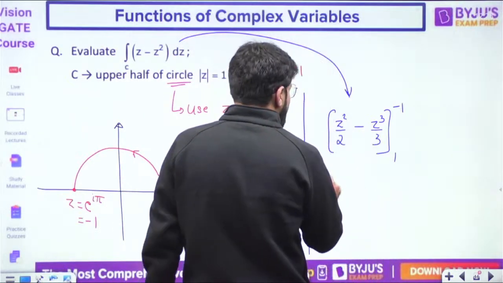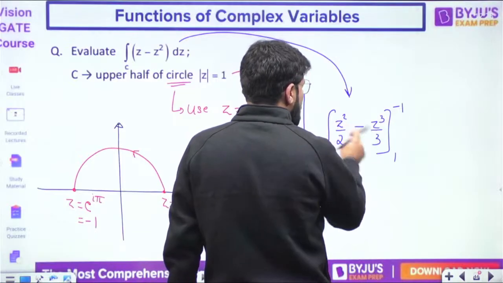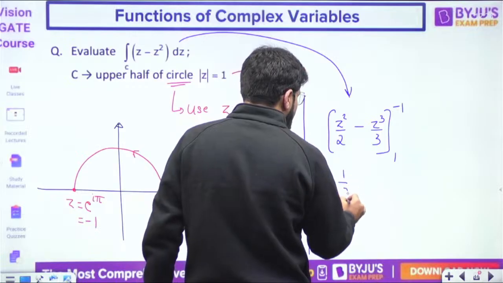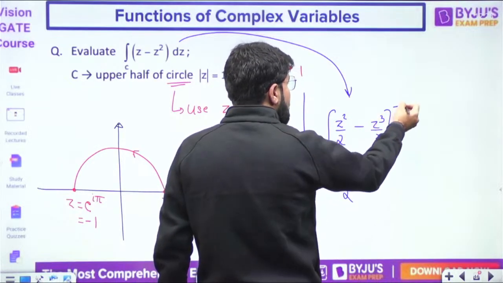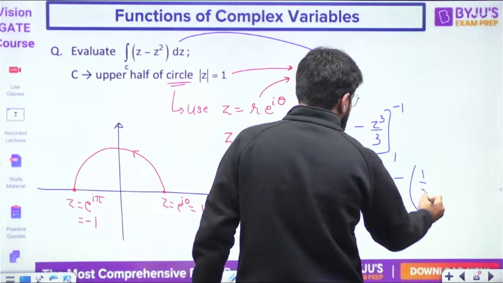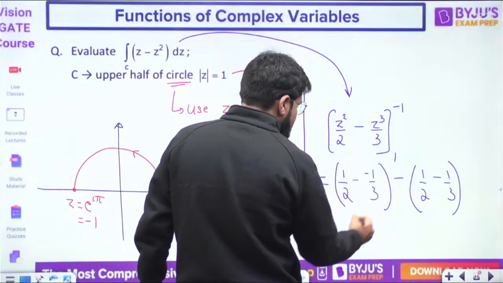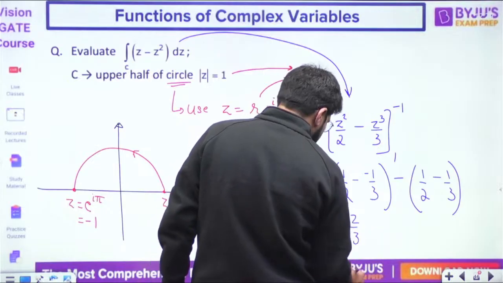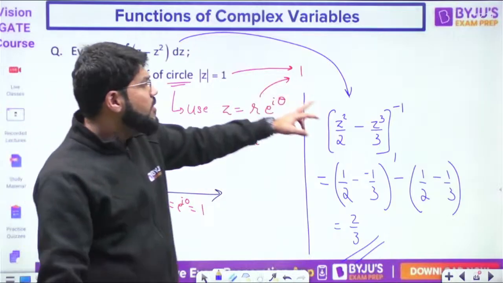Now if I put down the limits, what is going to happen? -1 square and +1 square will be the same. -1 squared is 1, so this is 1/2 minus... -1 cubed is -1, so this becomes -1/3. In the lower limit it will be 1/2 and then 1/3. So eventually 1/2 cancelled, this is +1/3, and again plus 1/3, so you have a total of 2/3 as the answer. I have solved directly in terms of z.